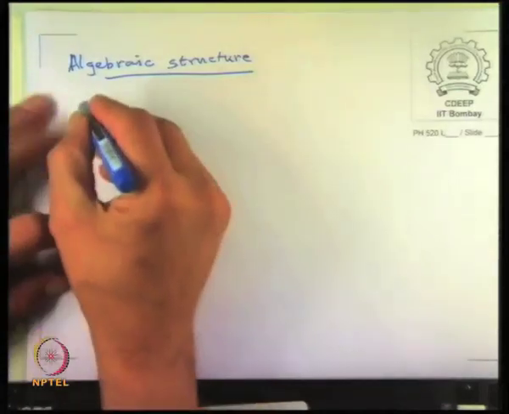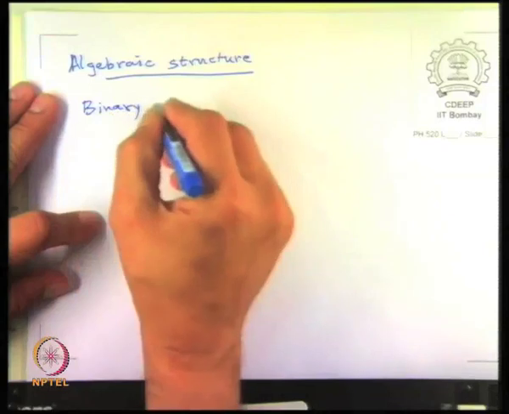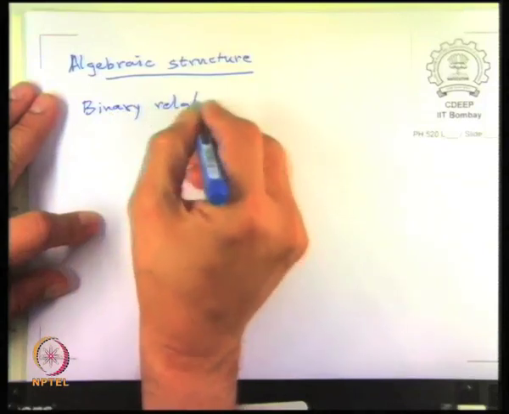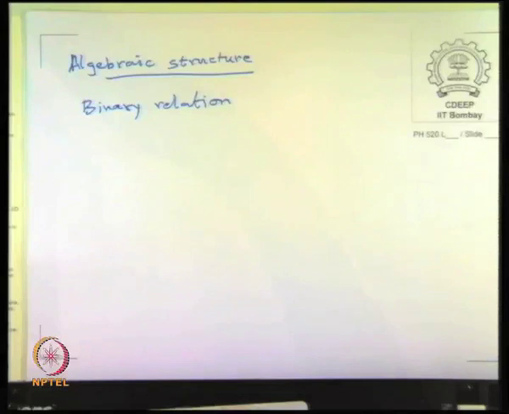So within a set you may have what are called binary relations. And to my knowledge, the mathematicians have sorted out that algebraically it is not very fruitful to talk of trinary or quaternary relations that simultaneously involve too many objects. You can always break it down to something that is binary.